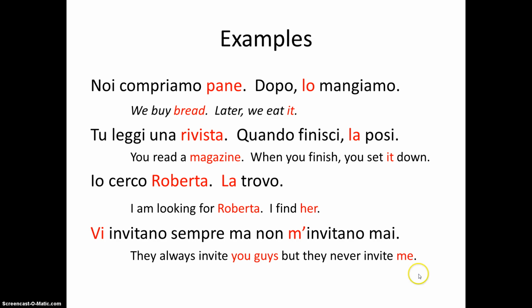So again, look at the verb and ask who or what. So these are examples with who. Io cerco Roberto. Chi cerco? I am looking for Roberto. So we look at our verb, looking. Who are we looking for? And they always invite you guys. Who do they invite? We ask the question who in association with the verb, and that's how we arrive at our direct object, if for some reason we need to know what the direct object is of a sentence.